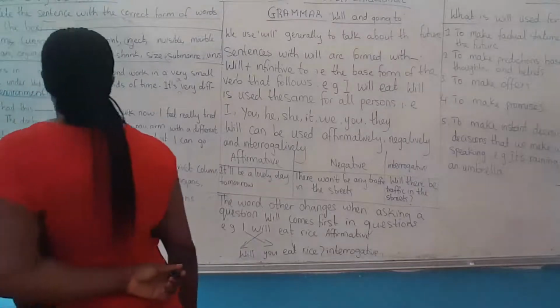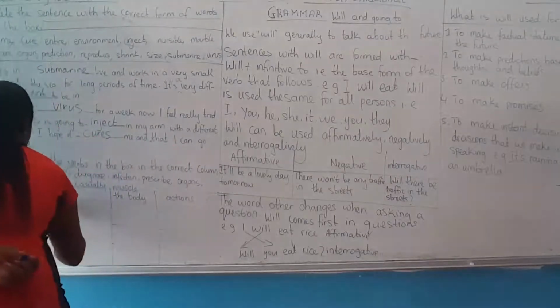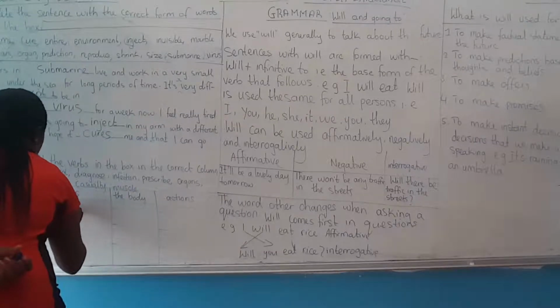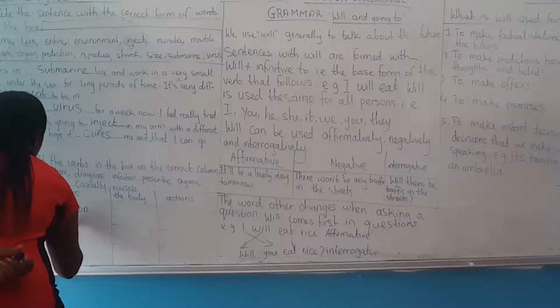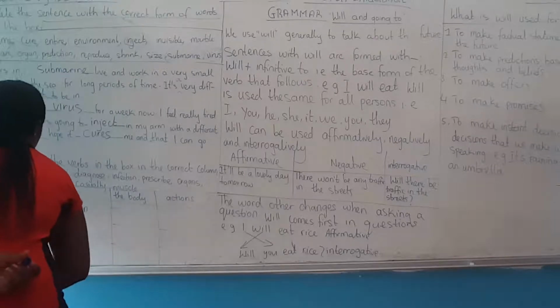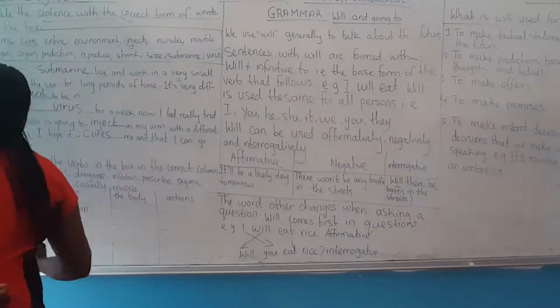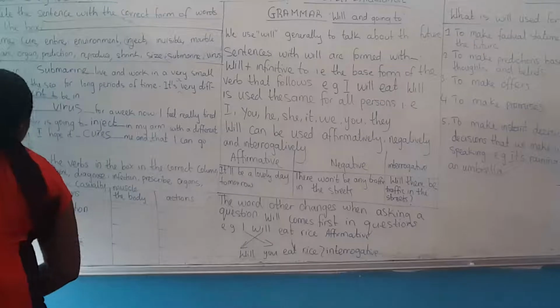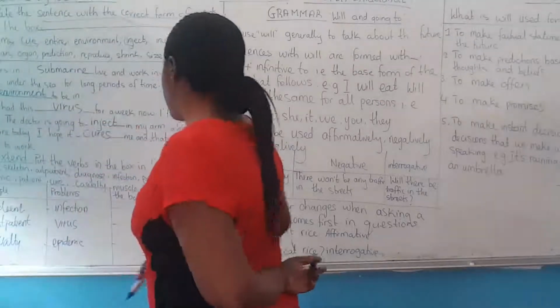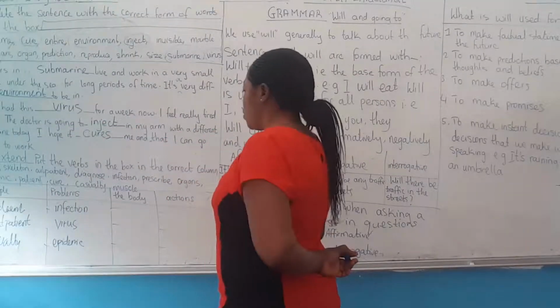Then let's look at problems. We have infection. Infection is a problem. Virus is a problem. Epidemic is also a problem. Let's go to the body.